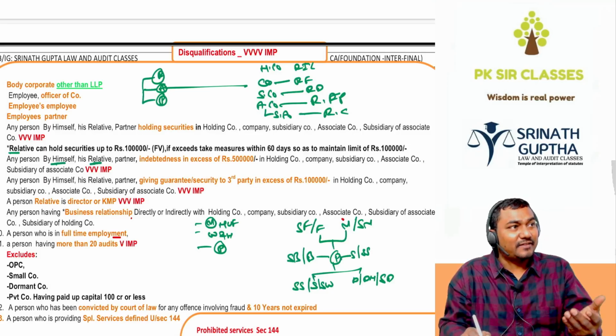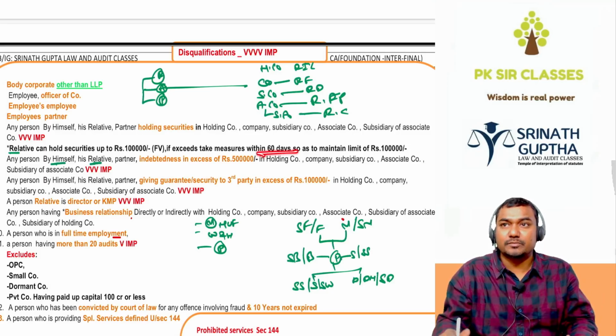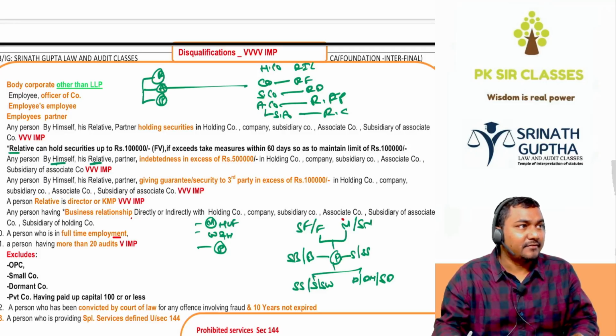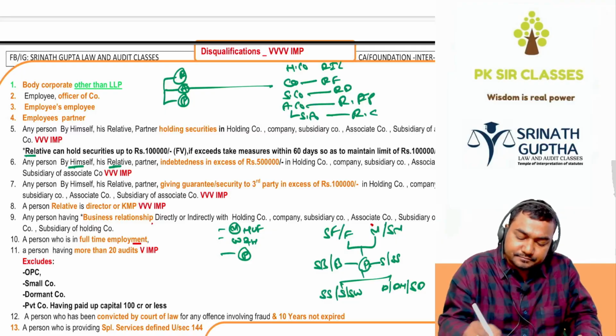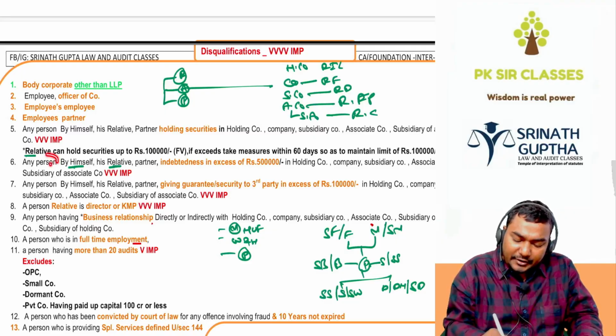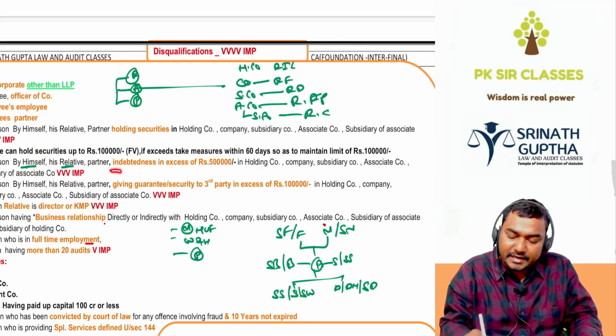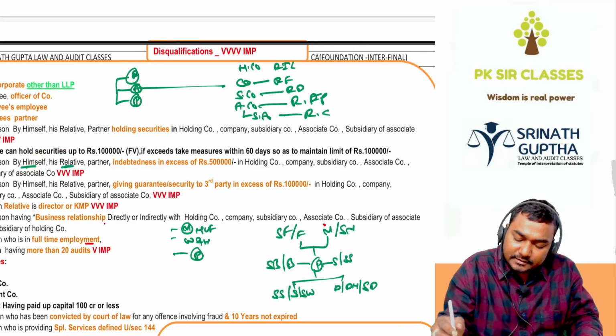If it is exceeding the 1 lakh rupees, no, within 60 days take the measures to make it maximum of the 1 lakh within 60 days. Otherwise, you are supposed to be disqualified, vacate the office. And if you want to become the auditor, or proposed auditor himself, relative, partner should not be indebted. Should not be indebted. कितना बेटा?